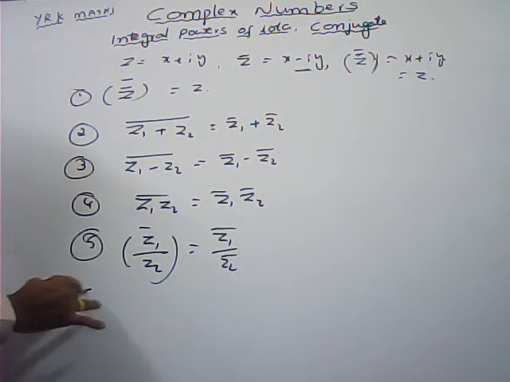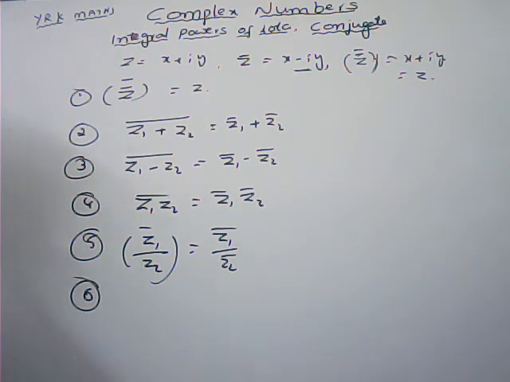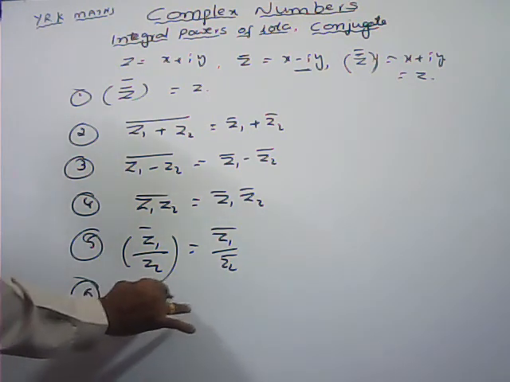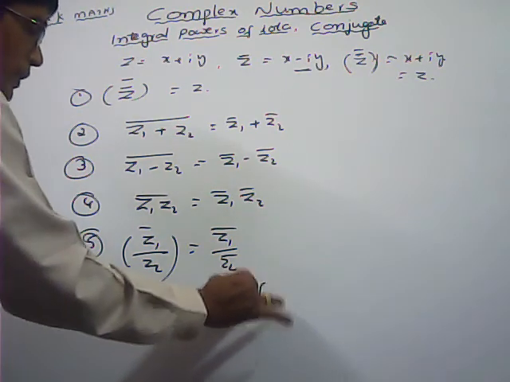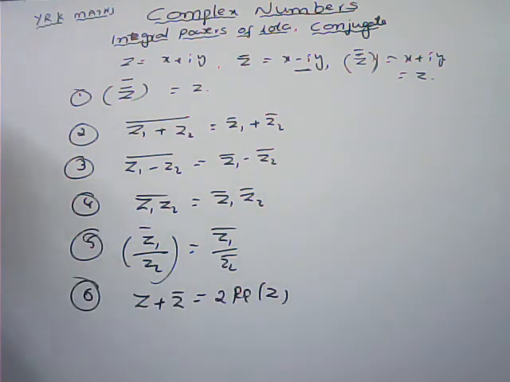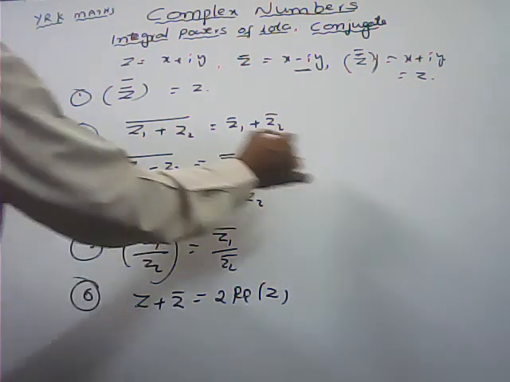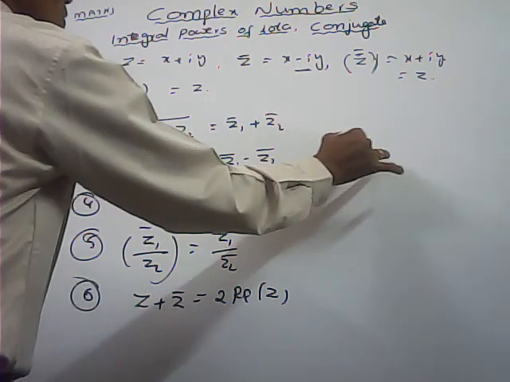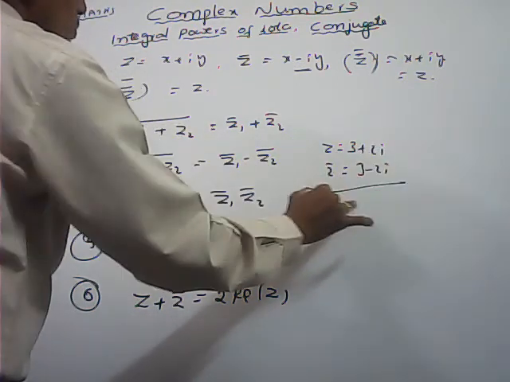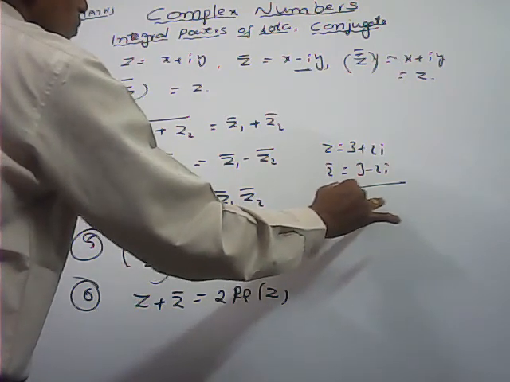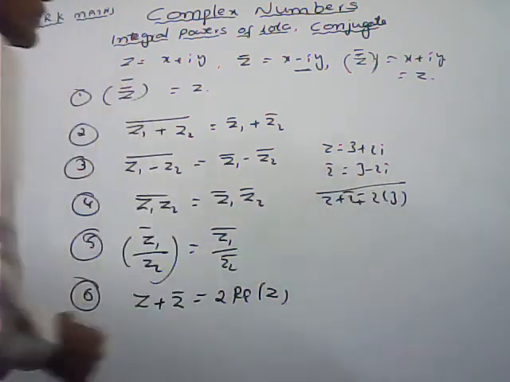And the next, sixth one, z plus z bar is equal to 2 into real part of z. Here z is equal to 3 plus 2i, z bar equals 3 minus 2i. By adding these two, z plus z bar, we are getting 2 into real part of z, 2 3s are 6.